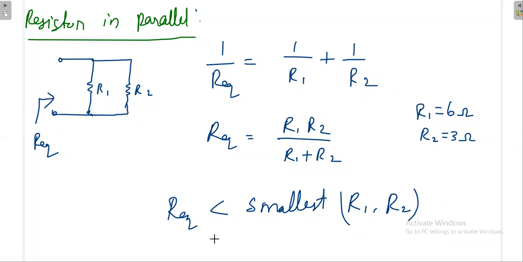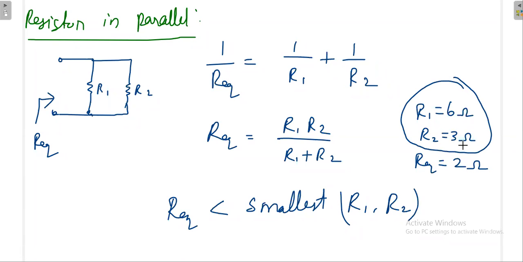What is the answer? Anybody? Once you take it like this, what is the answer? 2 ohm. If you make a parallel combination, what is the answer, sir? 2 ohm, sir. Yes, 2 ohm. Is it not less than the smallest resistance available in the circuit? The smallest resistance available in the circuit is 3 ohm. It is less than this one.